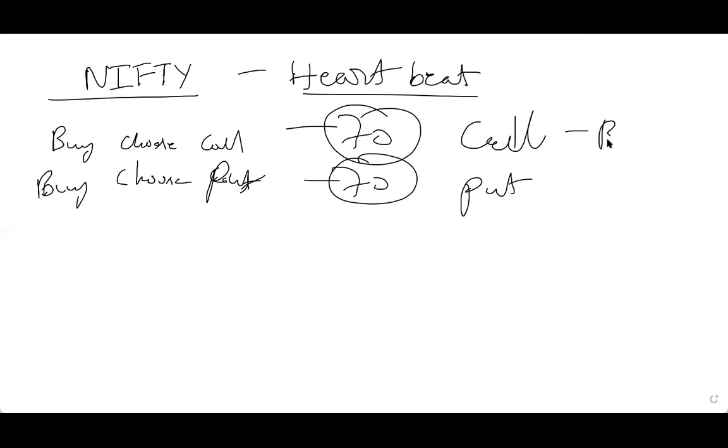Understood? Buy. And this is buy. And next to this call option, next to the strike price, just write it down blindly, even if you don't understand ABCD. Next to the strike price, sell.